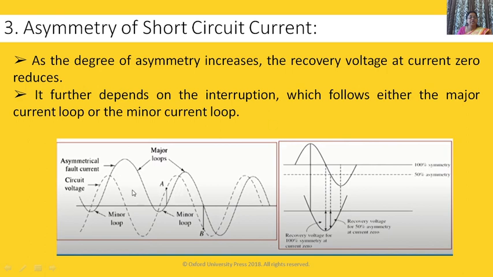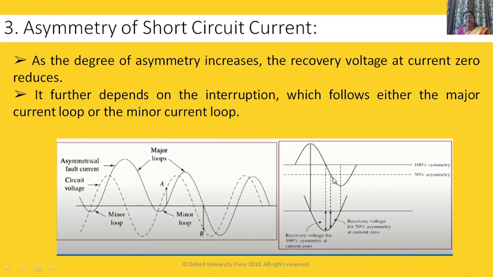This is our circuit voltage. If the fault is in the major loop, then it has more effect. You can see it affects the recovery voltage.